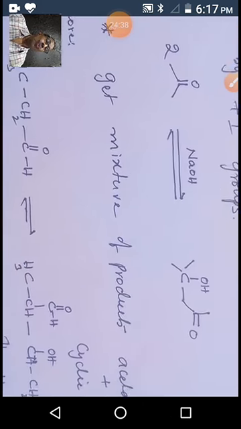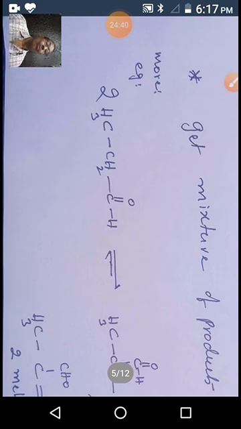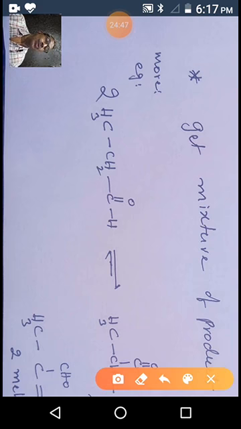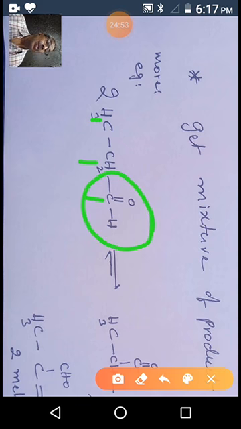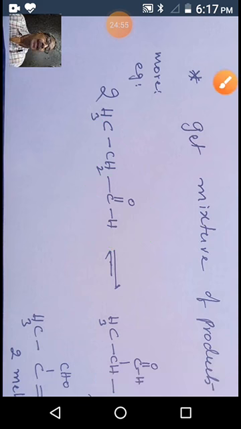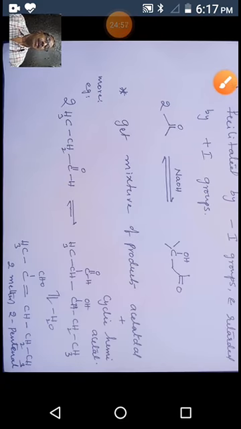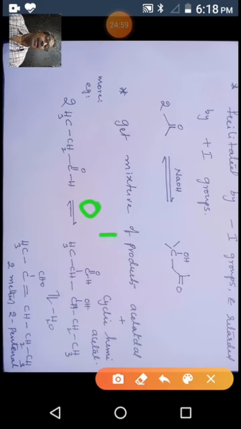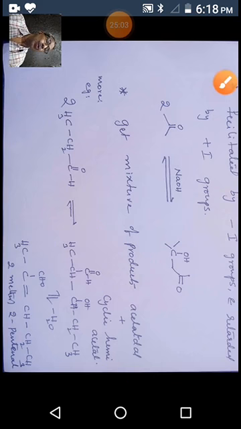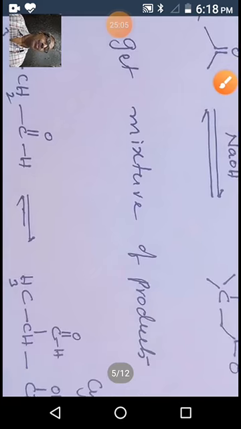So one more example. What is this? Propanaldehyde, a 3 carbon compound. You see 1, 2, 3. So propane, the aldehyde is there, propanal. This propanal in the presence of base proceeds to give a compound like this one.